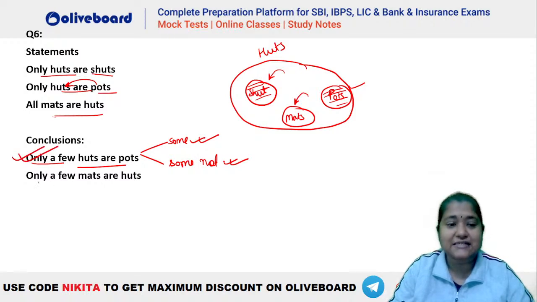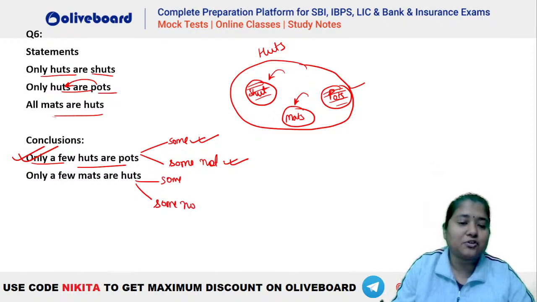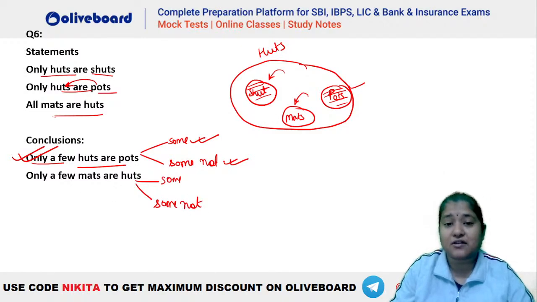तो ये बिल्कुल सही है. Second वो देखो, only a few mats are hut. Again you will have to check whether we are getting some and some not. ठीक है, अब यहाँ पर some तो मिल रहा है, that is some mats are hut. You can see some mats are hut. We are absolutely getting that. But some mat are not hut.